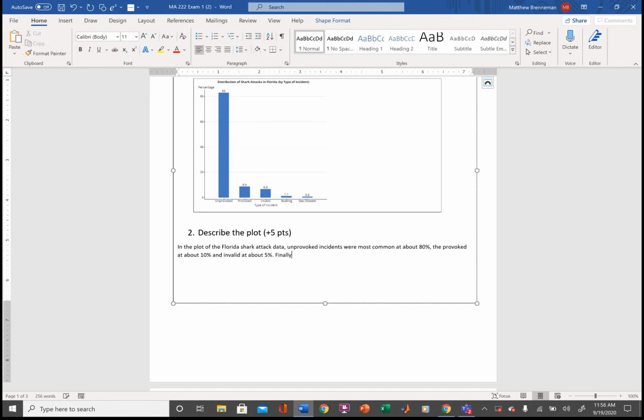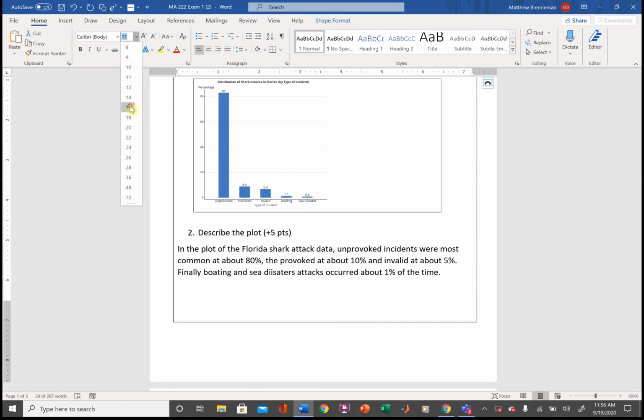And finally, and actually I was wrong there. This is invalid. Well, that's right. Finally, boating and sea disaster attacks occurred about 1% of the time. And essentially, I'm telling the reader that they're essentially minor. Okay, they're really negligible. So something along those lines, I would accept.